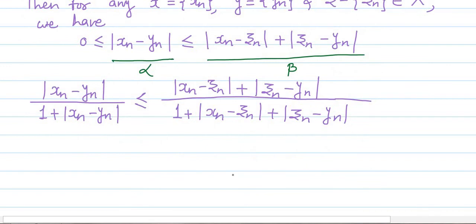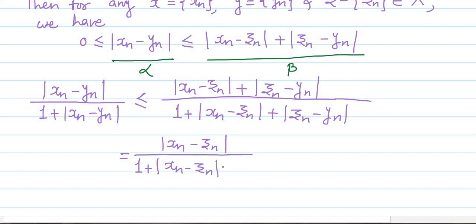Next, this is equal to, we will divide the two terms in the numerator separately by the denominator, and we will obtain mod of xn minus zn divided by 1 plus mod of xn minus zn plus mod of zn minus yn.